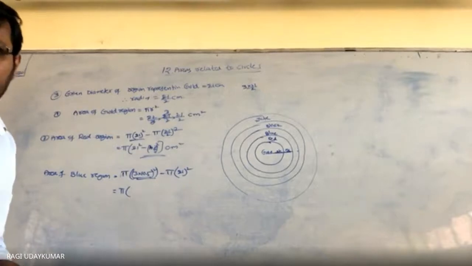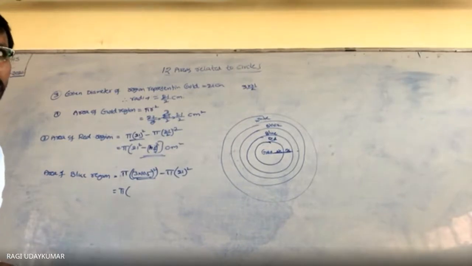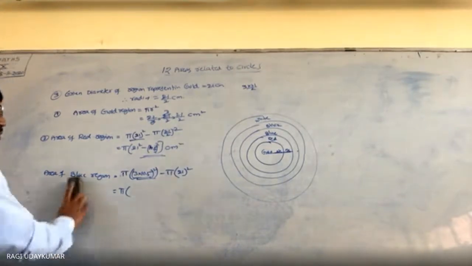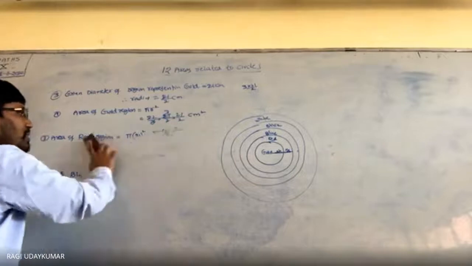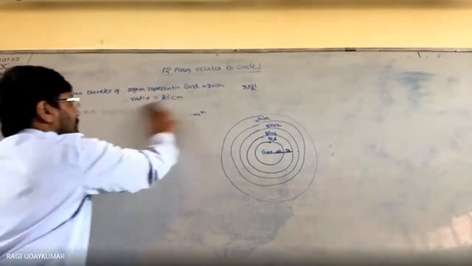समझ में आया? Problem is lengthy है but not complicated one. Okay? So fourth problem is little bit different problem. You find out these areas. You can find out, it's not difficult to do. Okay?